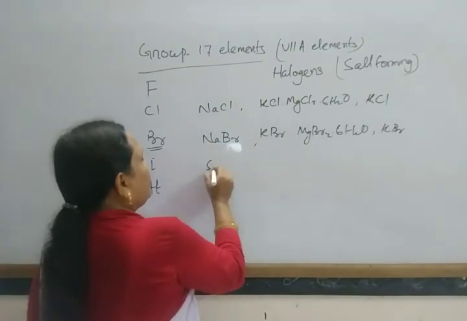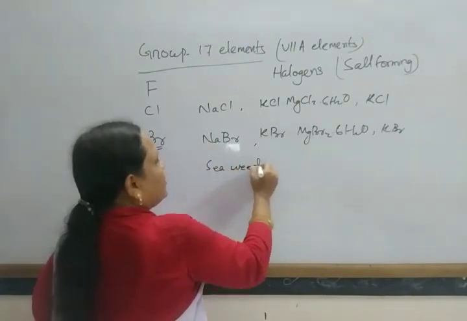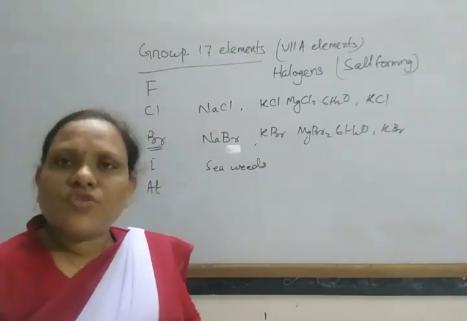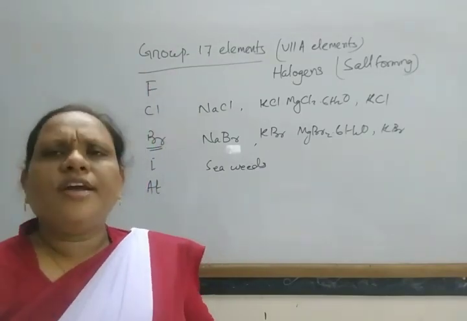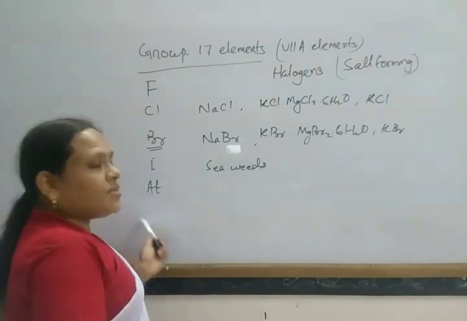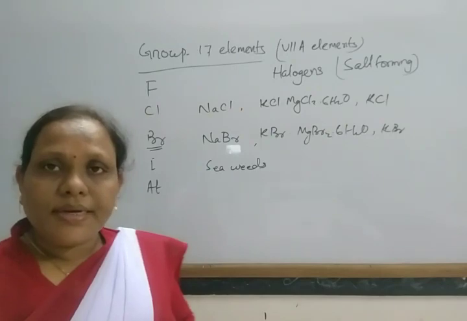Iodine is generally found in iodates and similar salts. All these salts are also found in seawater, and very little in the earth's crust. And astatine is the radioactive element.